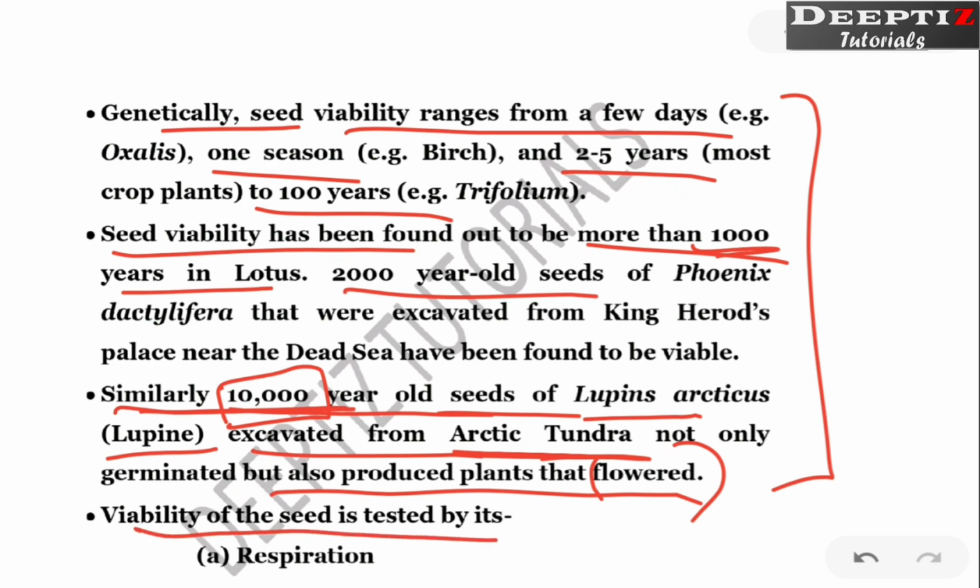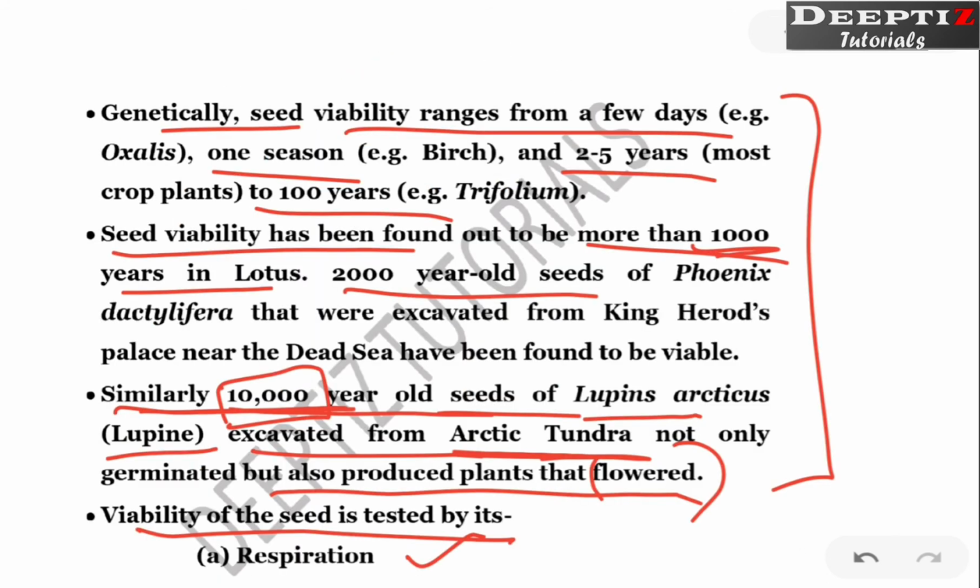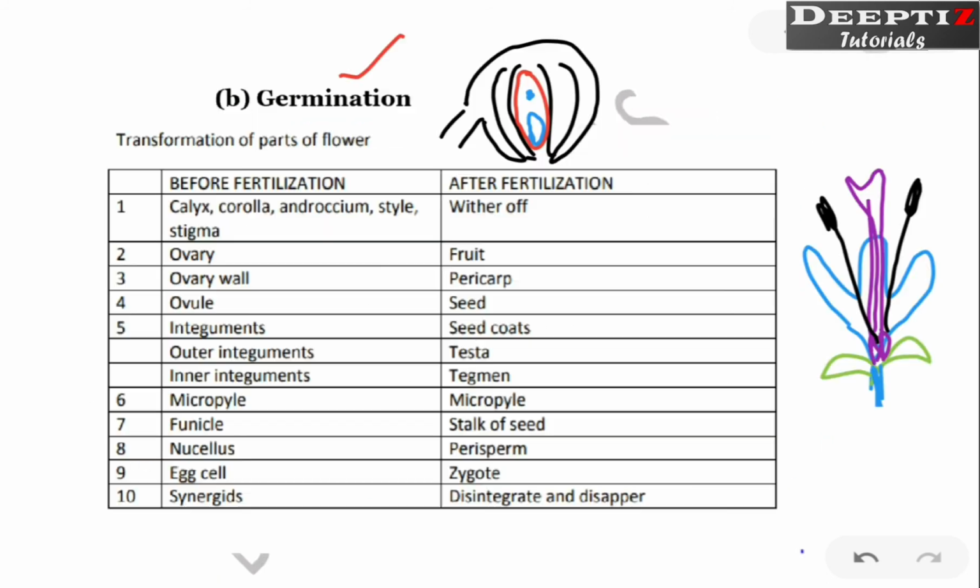Now viability of the seed is tested by, this is very important, sometimes you can get this question in MCQ. How can we test whether a seed is viable? By means of its respiration, or else it shows some kind of growth. Two ways you can understand whether the seed is viable or not. Either it shows respiration or else it will show some kind of growth or germination.